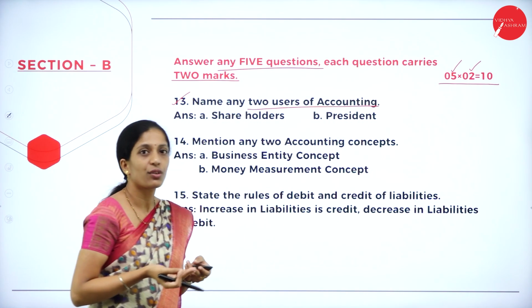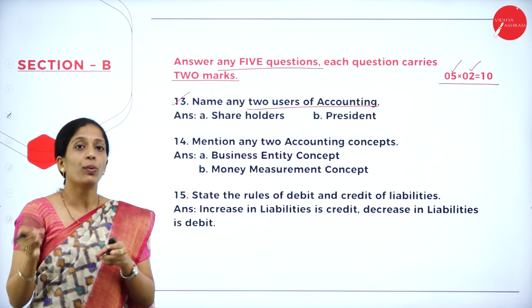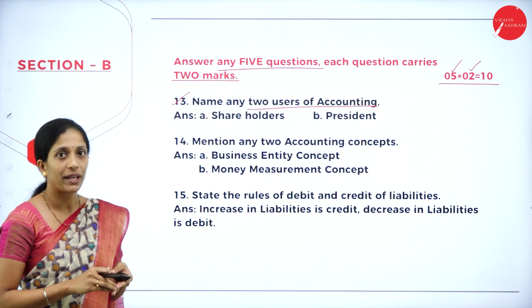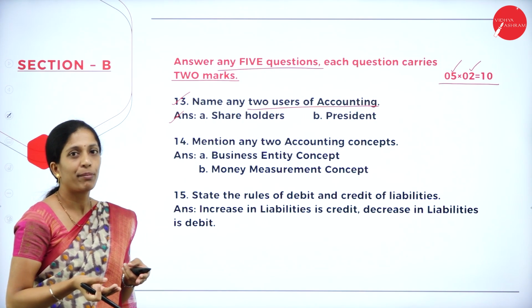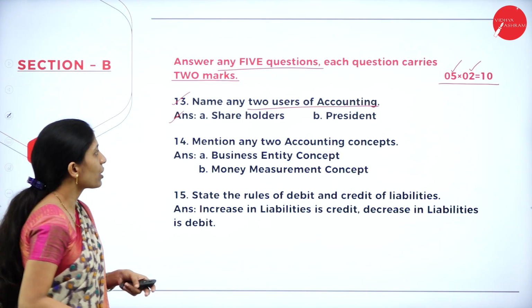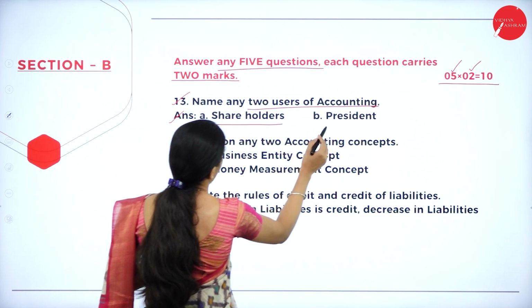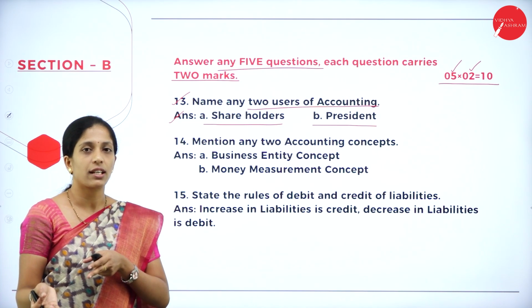So who are the users of accounting? It's nothing but accounting information. Who will depend on accounting information? So your answer can be any 2 members. It may be an internal user or an external user. So here I have taken shareholders as well as president. 1 internal user and 1 external user.